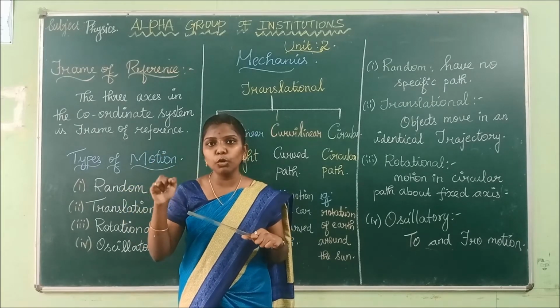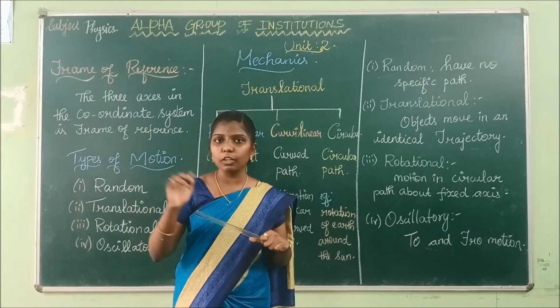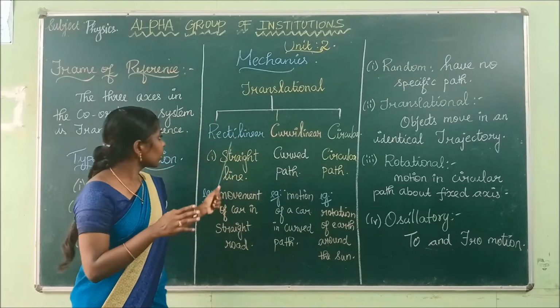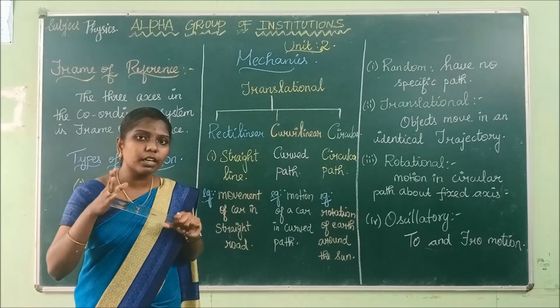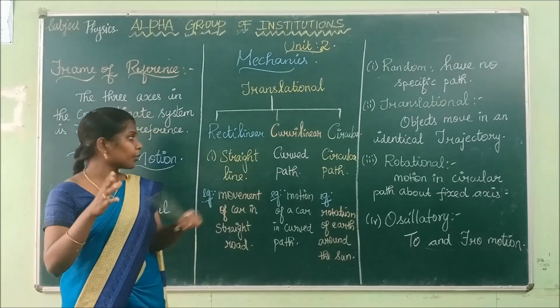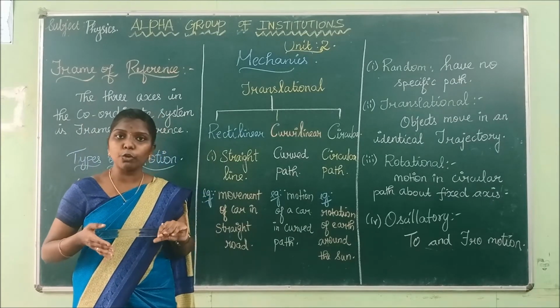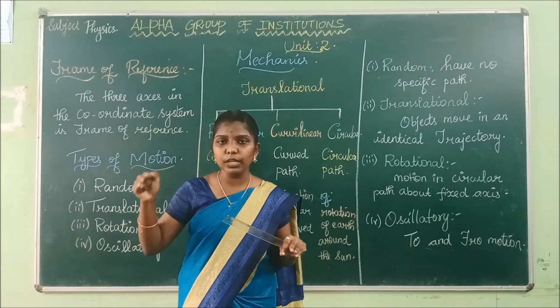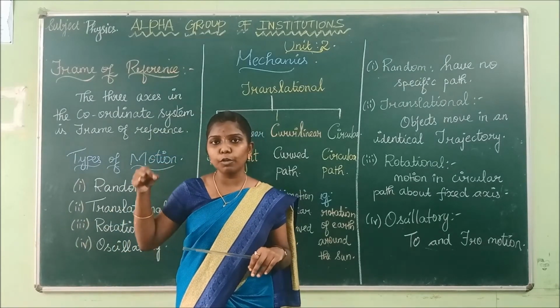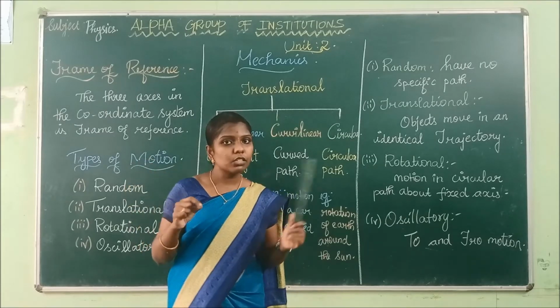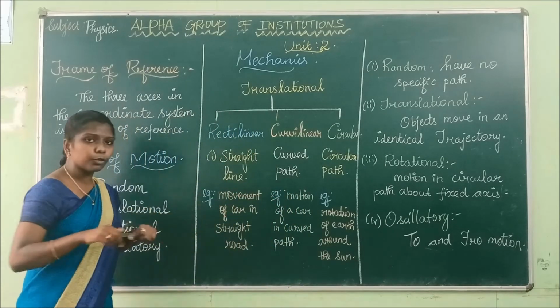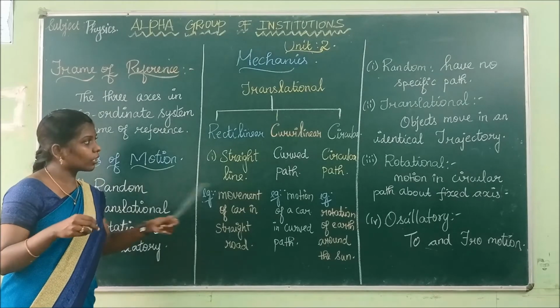The ants move only in a straight line, so it is an example for rectilinear motion. If you have not observed it, observe it in your home. Movement of ants is an example for rectilinear motion.